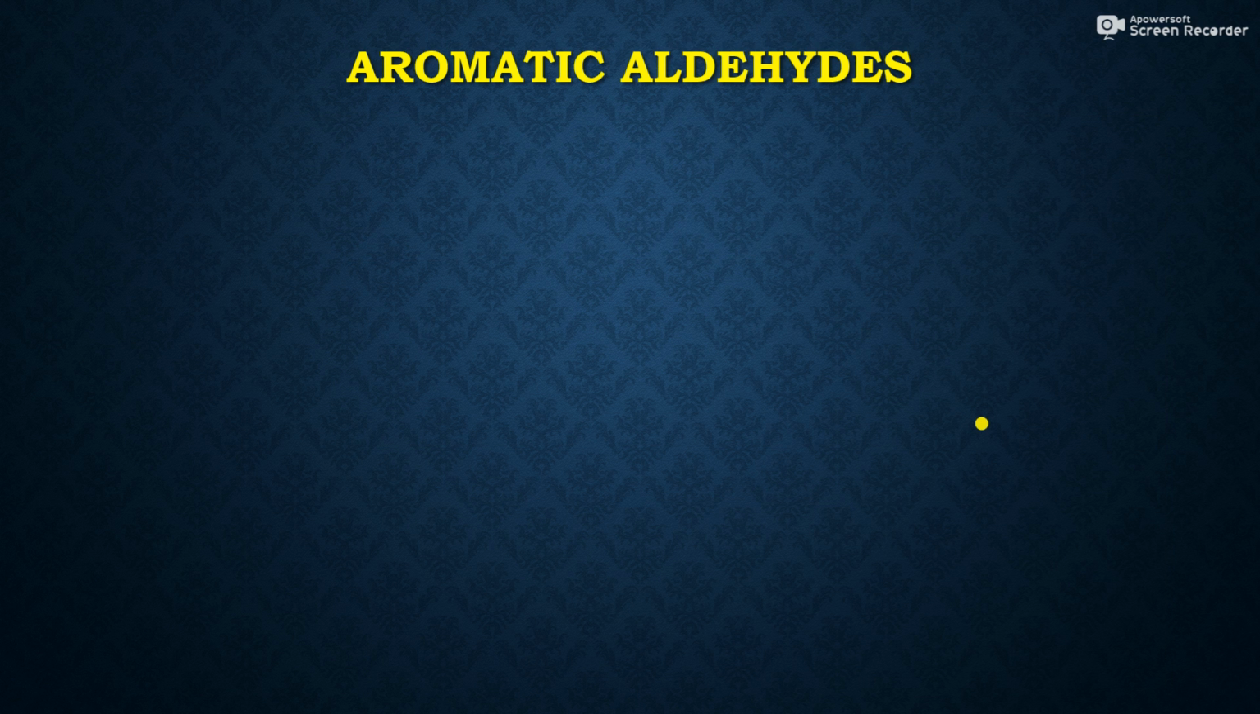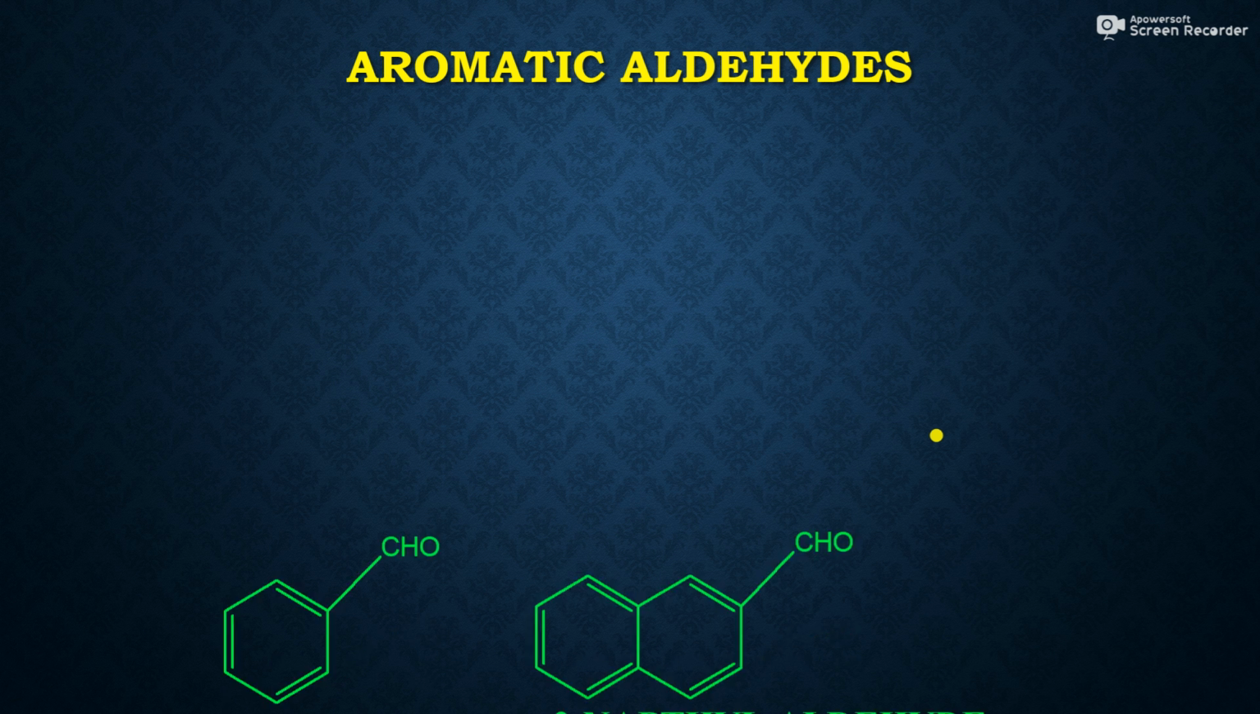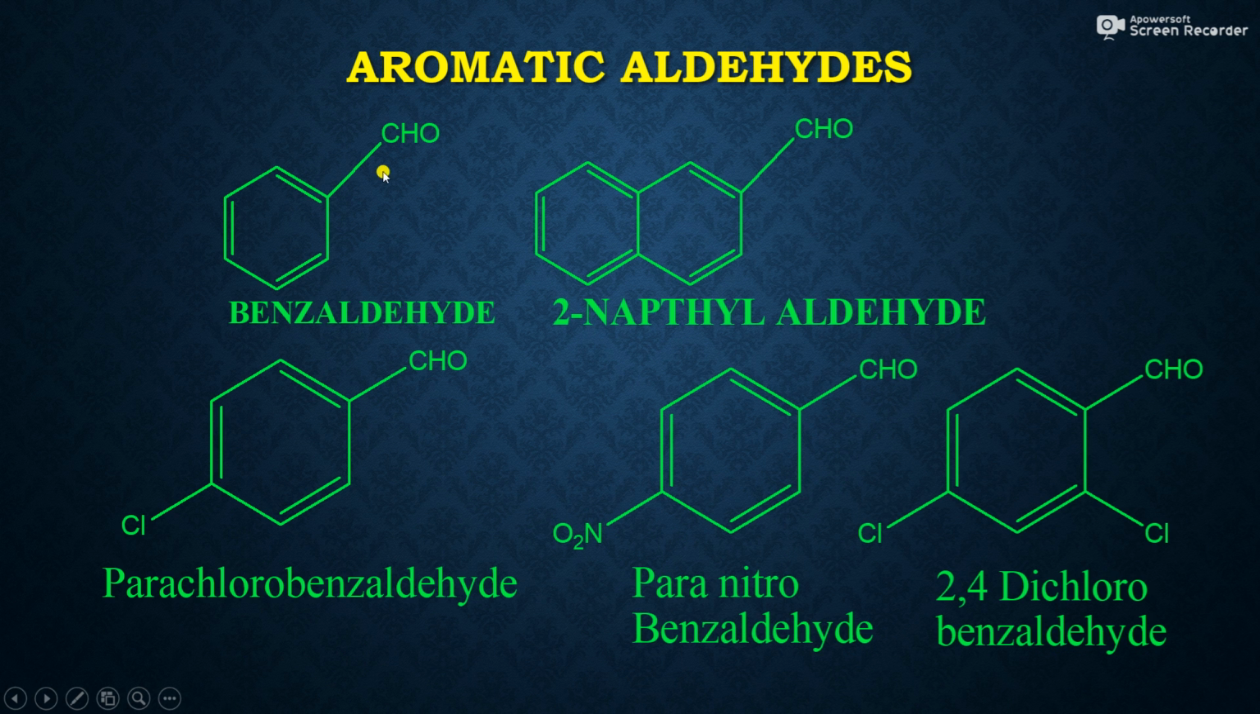Friends, the compounds which we discussed in the aldehyde functional group were open chain aldehydes, but there are some aromatic aldehydes also. This aromatic aldehyde consists of different compounds. So this is an aromatic ring, and the ring having one functional group CHO. This is a benzaldehyde. So this is a naphthalene ring, and this naphthalene having a CHO group attached to the second position. This is a 2-naphthyl aldehyde.